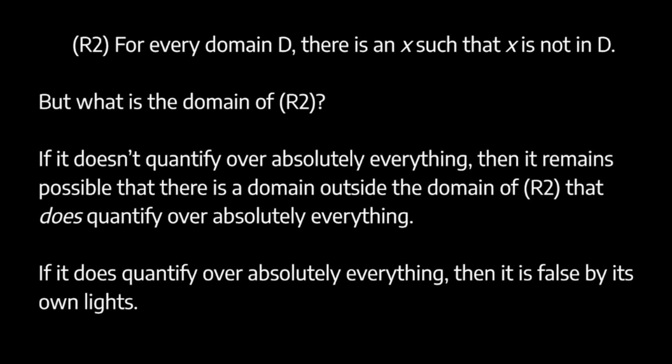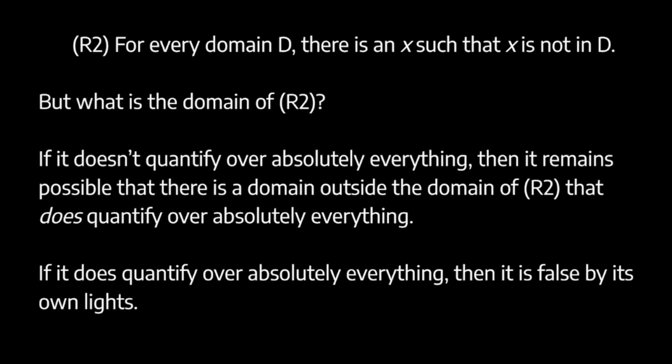But now the obvious problem is this. What is the domain of this very proposition? So R2, for every domain there is an X such that X is not in D. What is the domain of R2? If R2 doesn't quantify over absolutely everything, then it remains possible that there is a domain outside the domain of quantification of R2 that does contain absolutely everything.